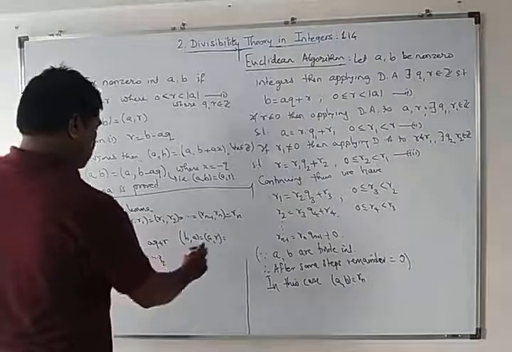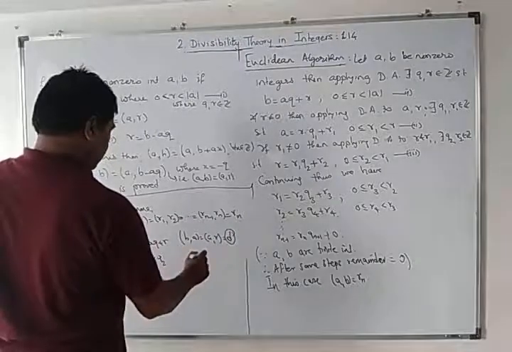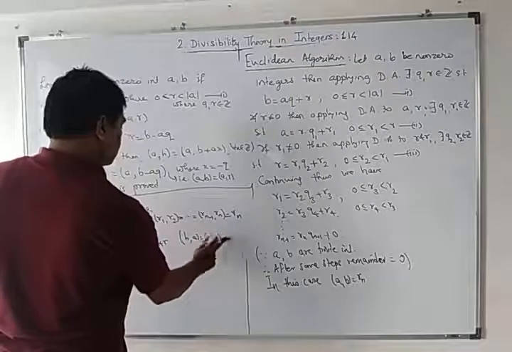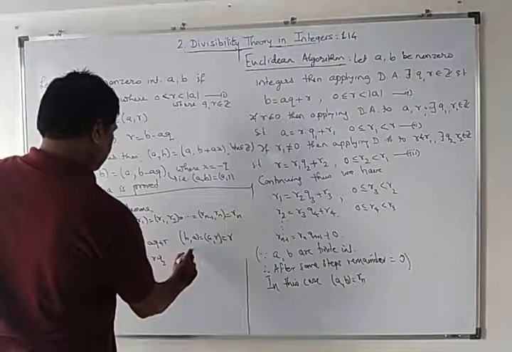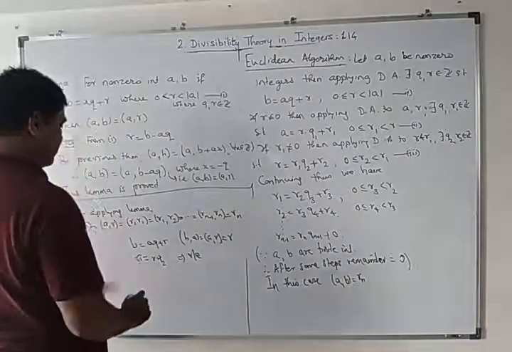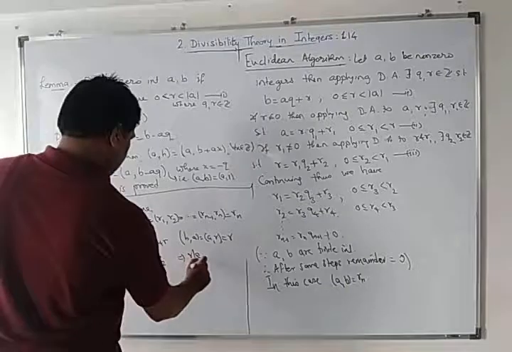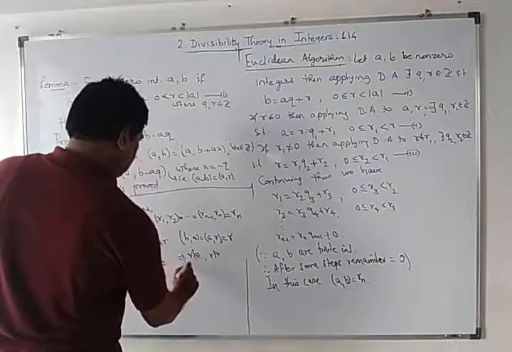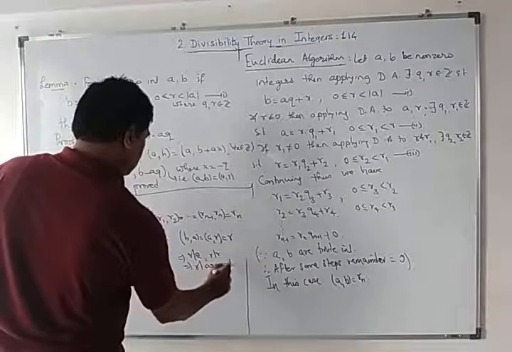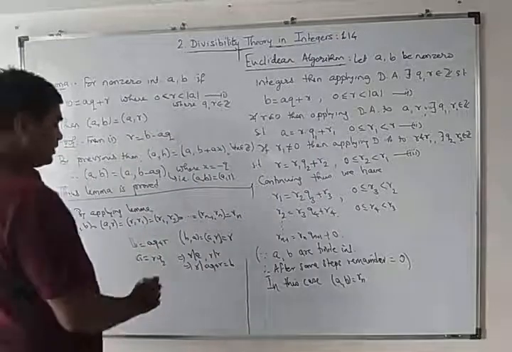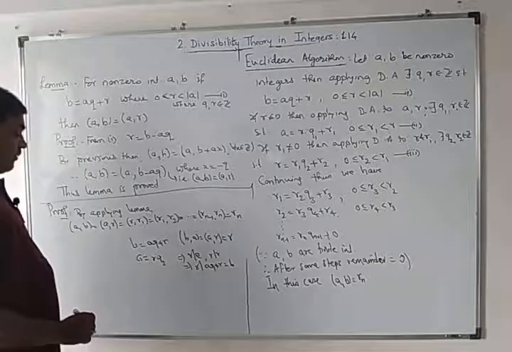Now, if I assume GCD of A, R is D here, GCD of A, R, and this is R. Since R divides A and R, R divides A and R, that is AQ plus R is equal to B. Okay, means R divides A and B both, so R divides the GCD.